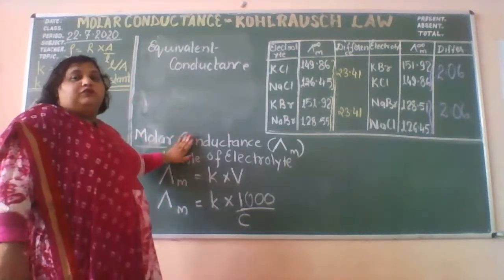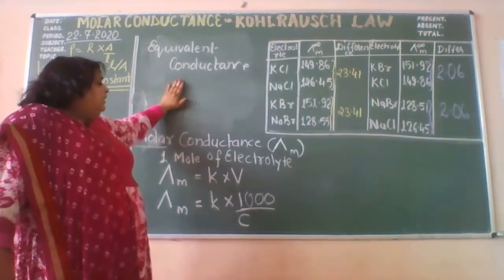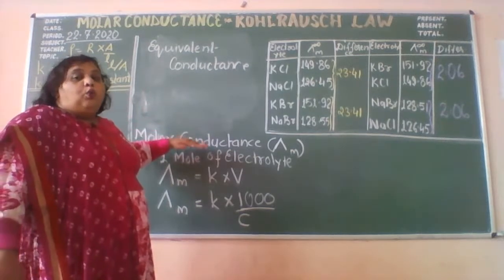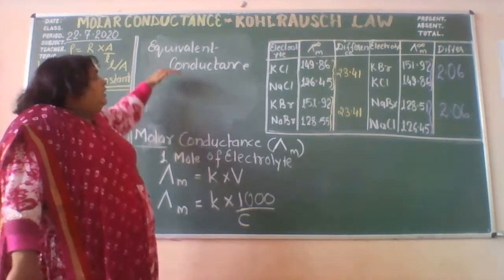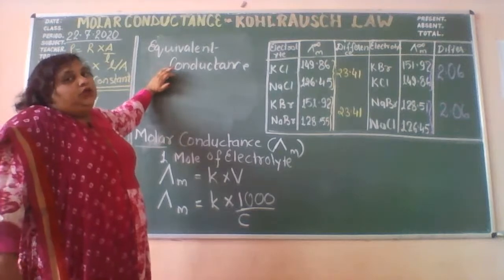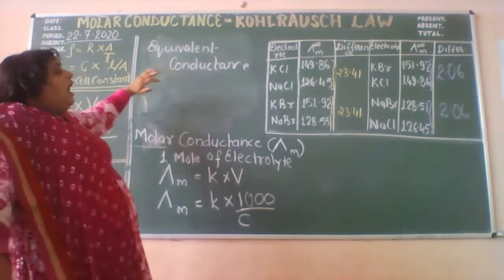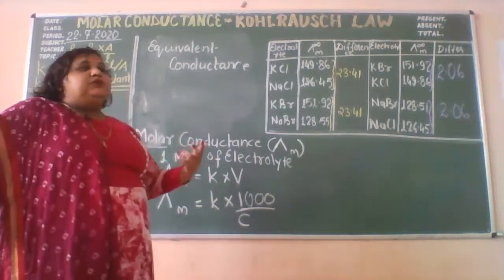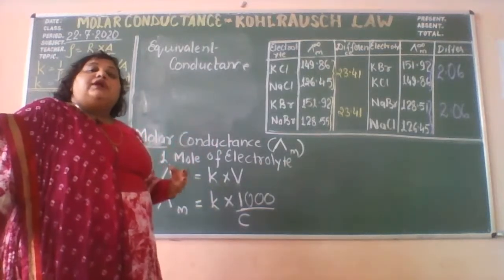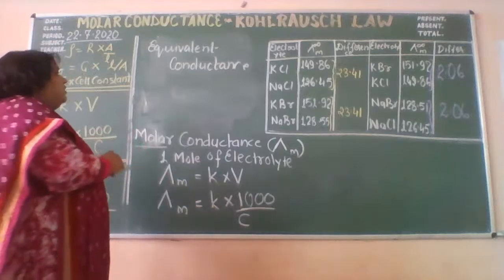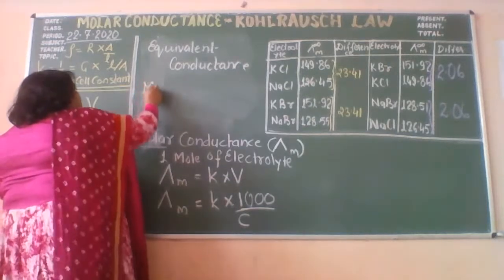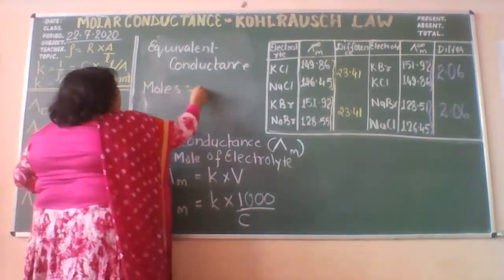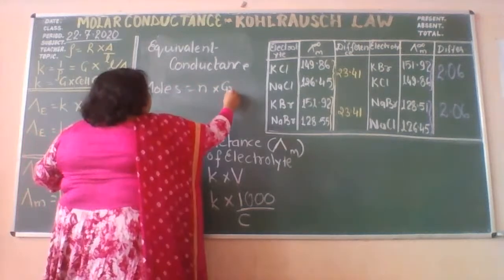Here, there is nothing different. Only one thing is different. Rather than the 1 mole here we use 1 gram equivalent. And I think you all remember the relation between the gram equivalent and number of moles. Moles is equal to N into gram equivalent.